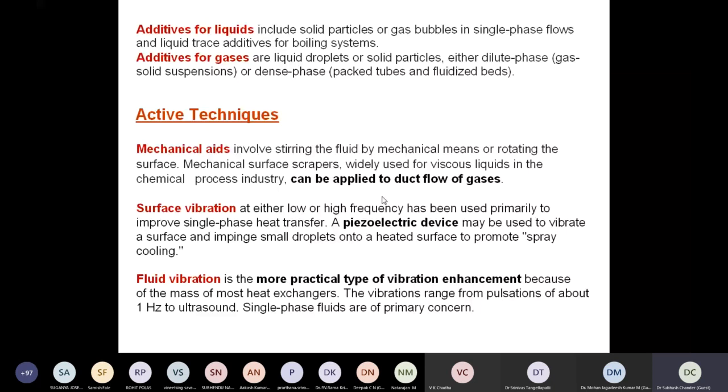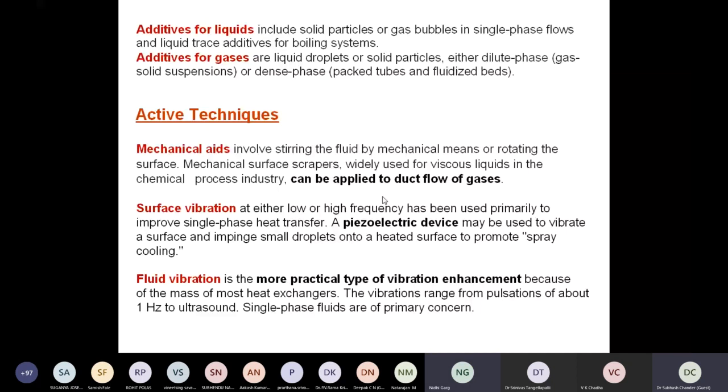I will talk about some other techniques, which are expensive and more cumbersome also. To the extent possible, we should go for passive techniques, but active techniques, no doubt, have their added advantage. They can lead to better heat transfer from the surface to the fluid or fluid to the surface.